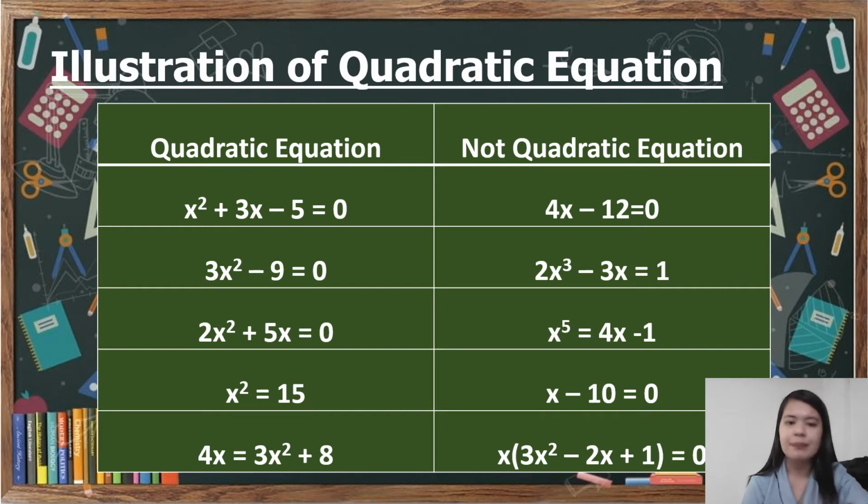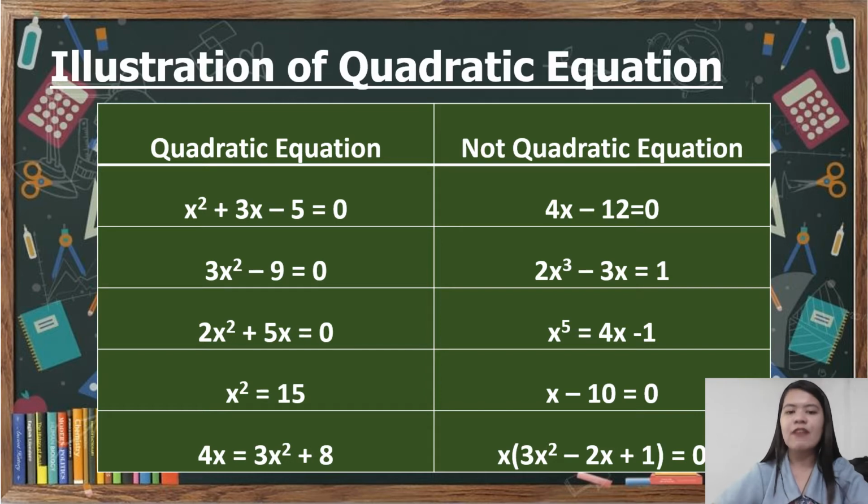For the third example, 2x squared plus 5x equals 0. As you can see, meron doong dalawang x. Diba? 2x squared at saka 5x. So, based dito, nasaan ang ating exponent na pinakamataas? So, siya ay nasa 2x squared. So, the highest exponent is 2. So, siya ay quadratic equation. For our next example, we have x squared equals 15. We only have here one variable and that is x. X raised to 2. The highest exponent is 2, therefore it's a quadratic equation.